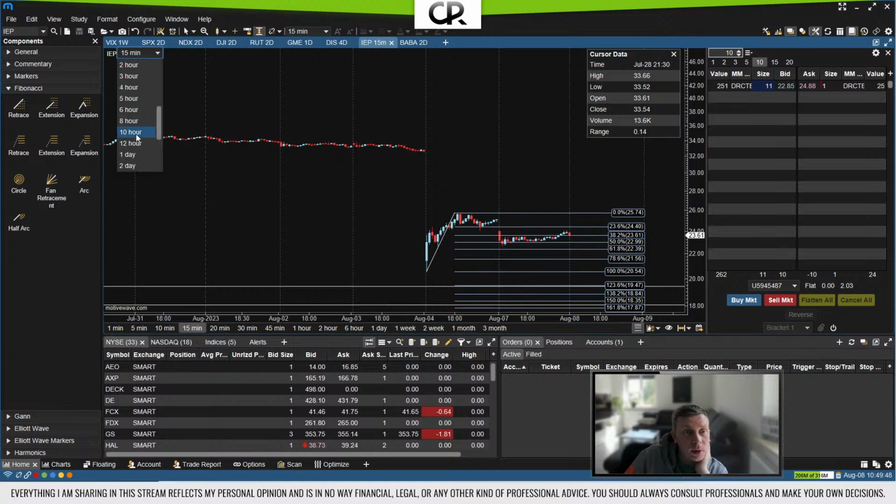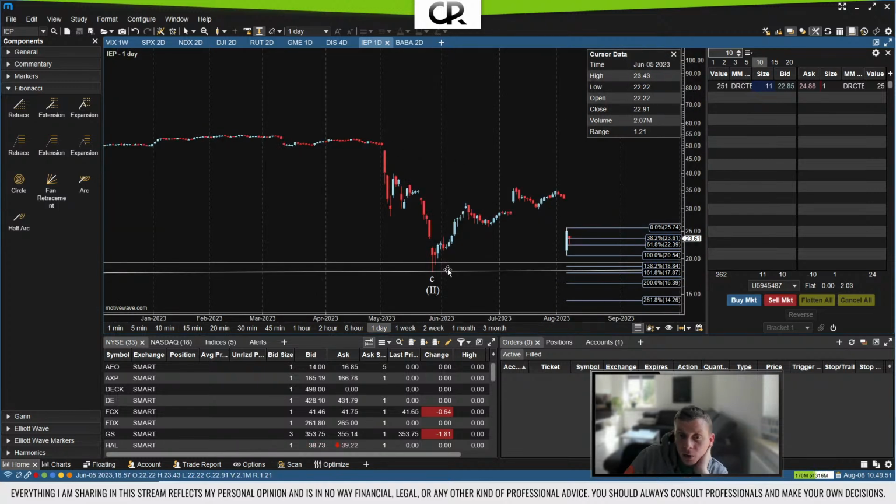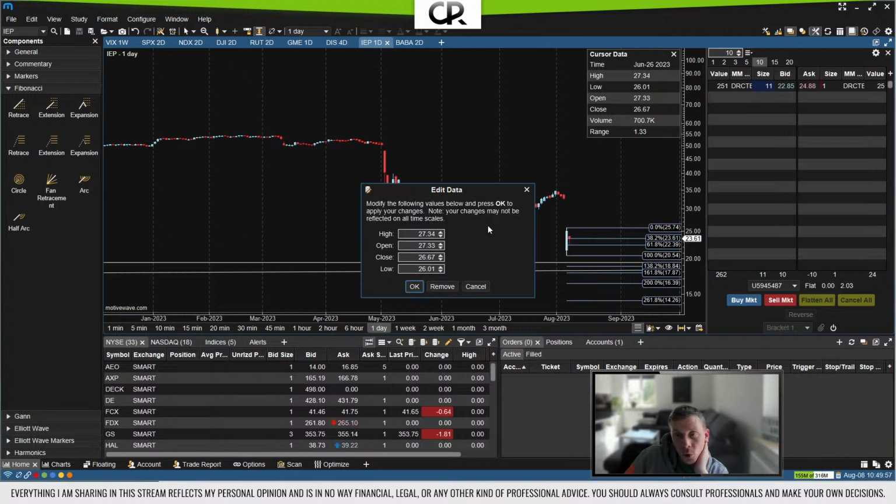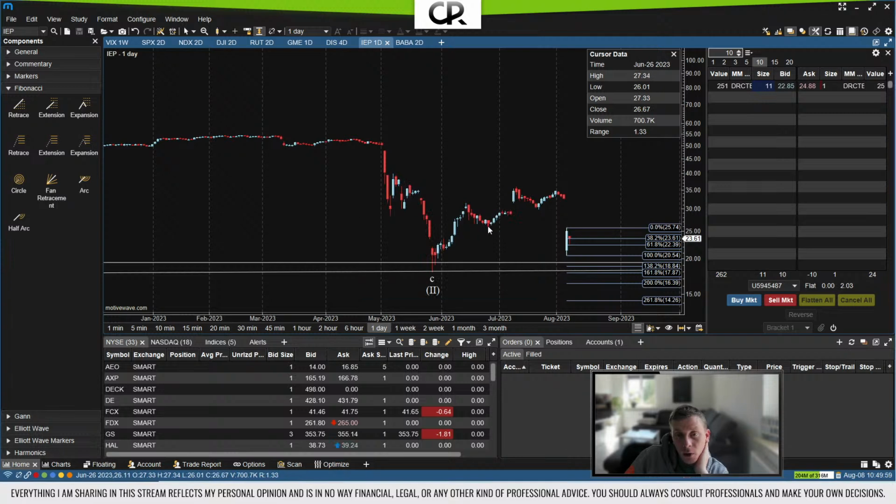So if we zoom out a little bit here, probably a 1 day chart is enough. The idea was that this is 1, 2, 3, 4, potentially 5, and we will see an ABC. I honestly expected the drop to go in the area of 26. We actually gapped down because of bad earnings results to even 20. I should have set the pending order, but I had an alert. That alert triggered on a day where I unfortunately had no chance to get to my computer, so I only entered that position slightly later.